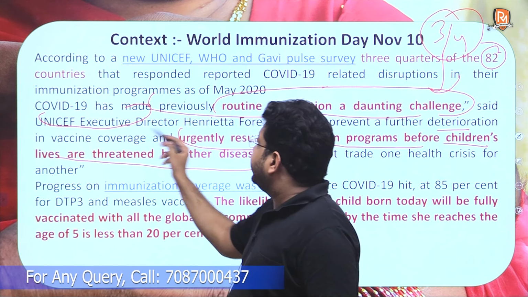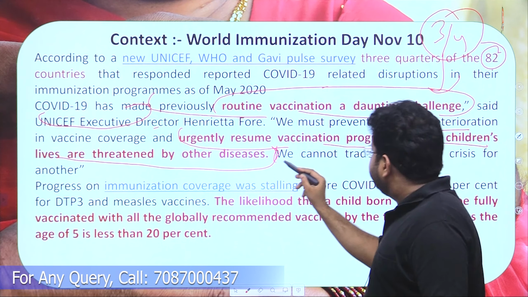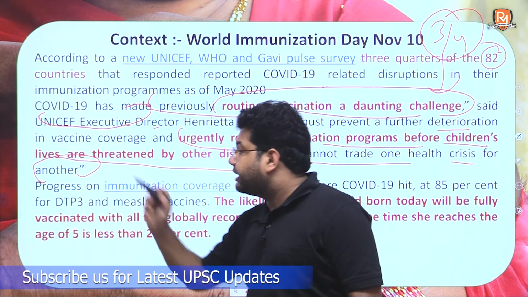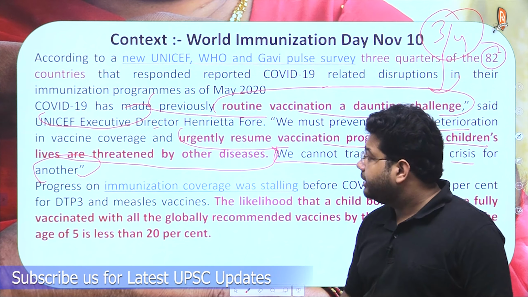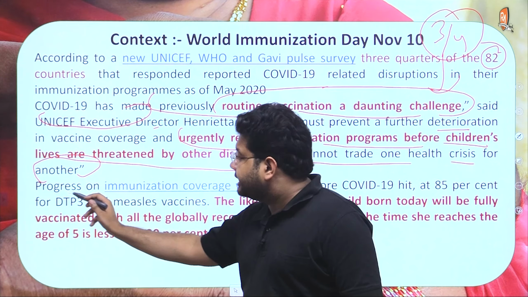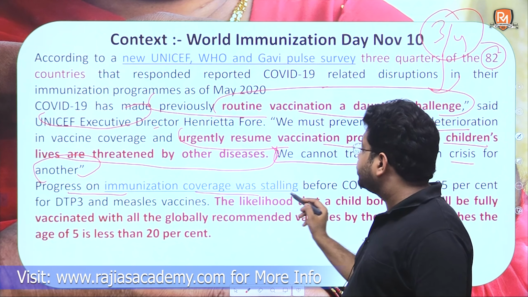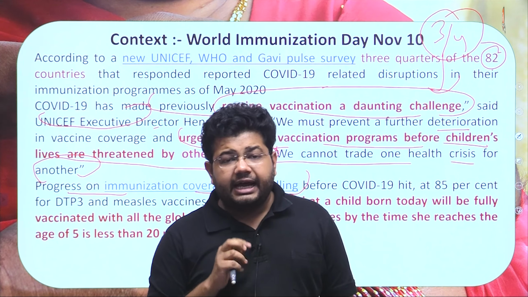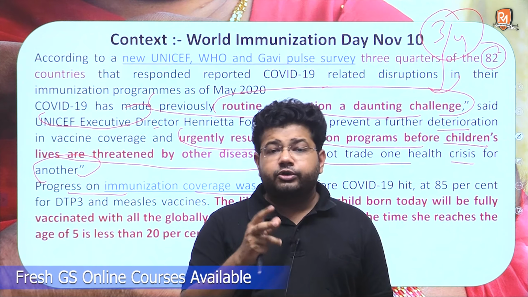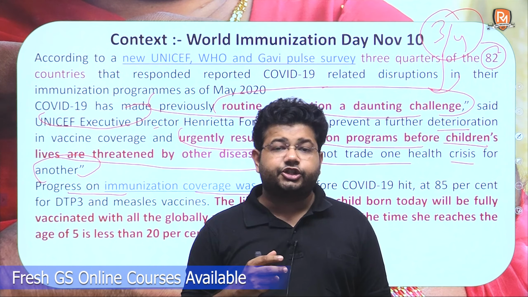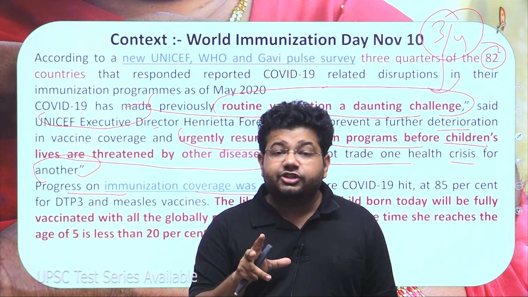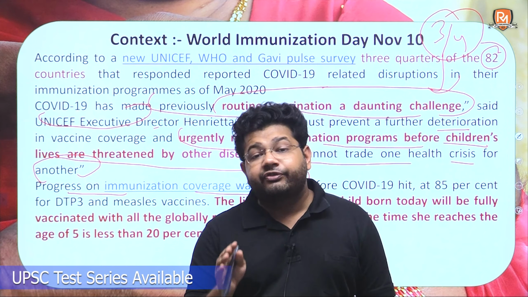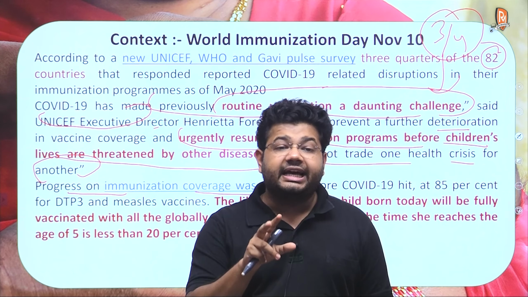UNICEF Executive Director has said that we cannot trade one health crisis for another health crisis. And therefore, the trend we have seen is that the progress on immunization coverage was already stalling before COVID-19 hit. And data shows that with respect to different disease vaccinations such as the DPT, the coverage is today only about 85%, whereas before COVID it was about 92%.